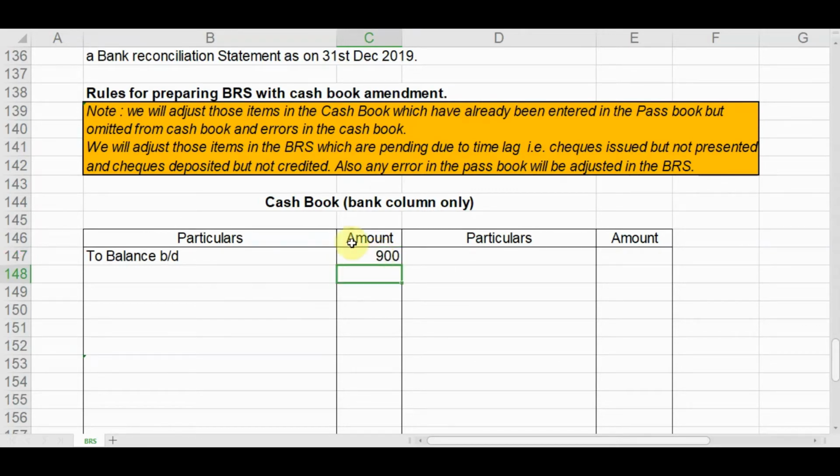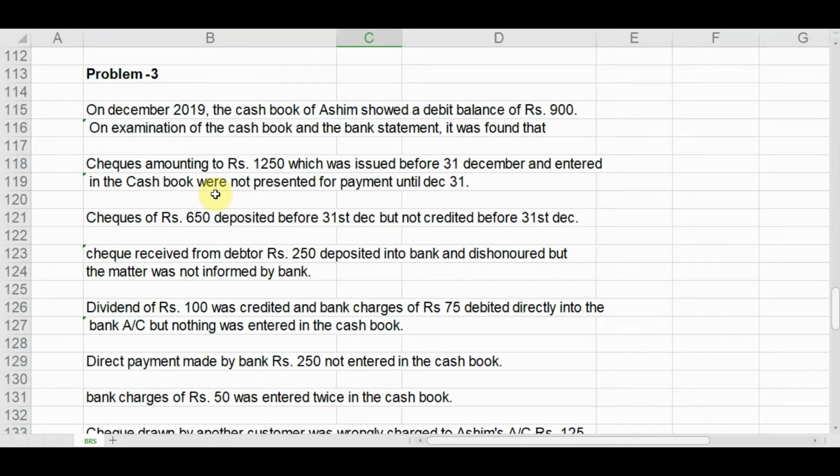Then, what is the next adjustment? Checks amounting to 1250, which were issued before 31st December and entered in the cash book, were not presented for payment until December 31.